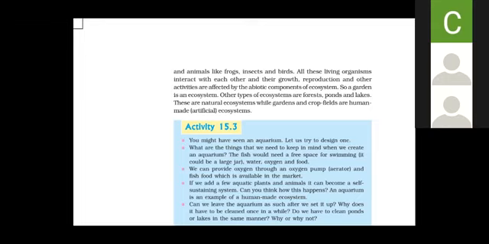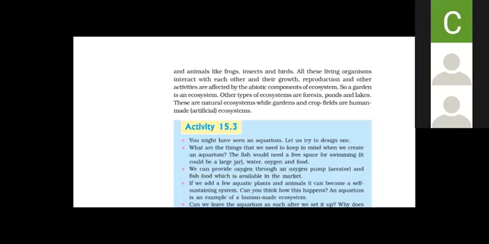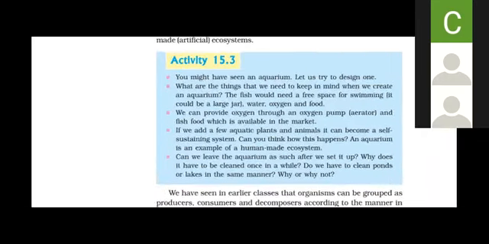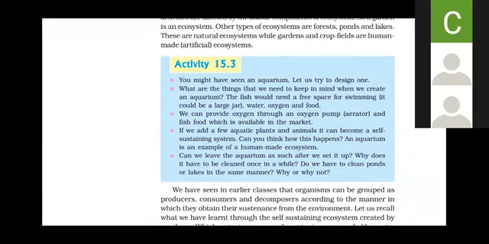So a garden is an ecosystem. Other types of ecosystems are forest, pond, lakes. These are the natural ecosystems, while the garden, crop, and other human made ones are the artificial or man-made ecosystems. Now one activity is given over here. We need to focus on it a little because a question has been asked on it once in the board exam.